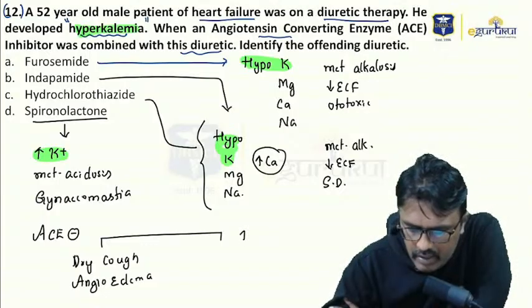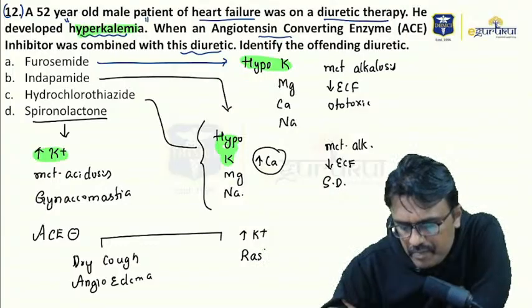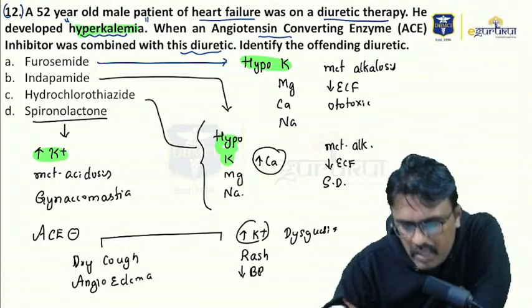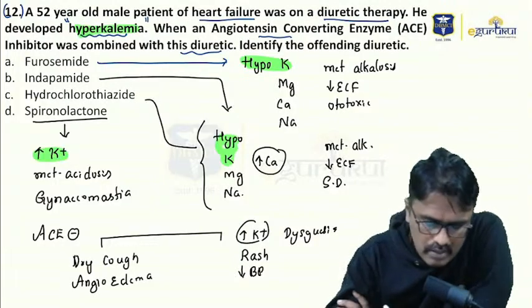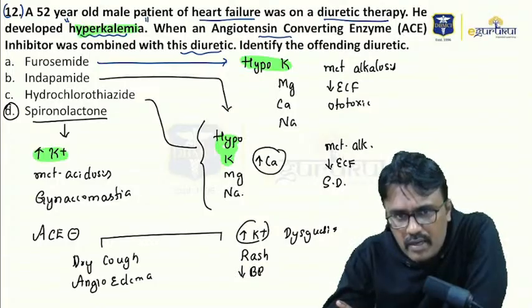Along with that, they can increase potassium. They can produce rash, decrease BP, and alter the taste, that is called dysgeusia. Because this also increases potassium, that's why this is the answer. If you are using an ACE inhibitor with spironolactone, the potassium level increases.